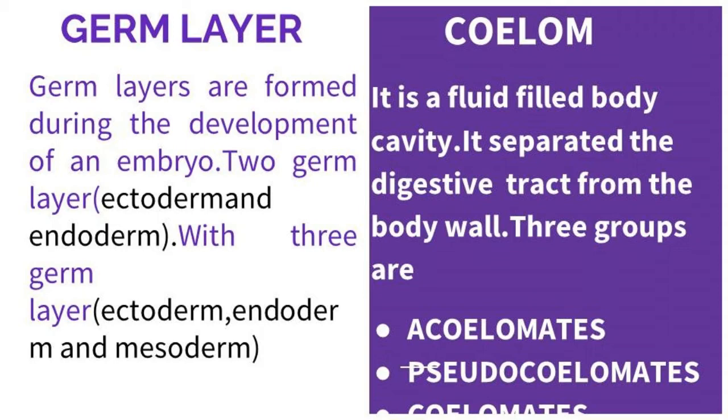The next one is coelom. It is a fluid-filled body cavity. It separates the digestive tract from the body wall. The true body cavity, or coelom, is located within the mesoderm. So based on the nature of the coelom, animals are divided into three categories.